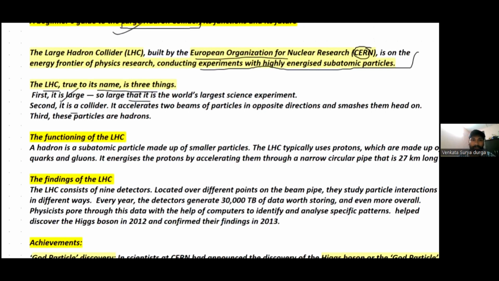The collider accelerates two beams of particles in the opposite direction, and then the beams of particles collide and smash with each other. And third, it has hadrons. Hadrons are subatomic particles, right? So it is large, it has a collider, and it also has hadrons. Therefore, the name Large Hadron Collider.